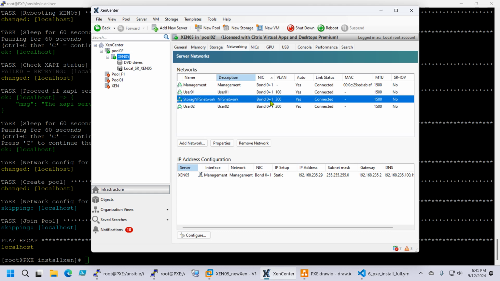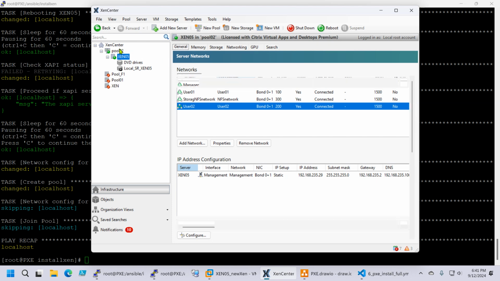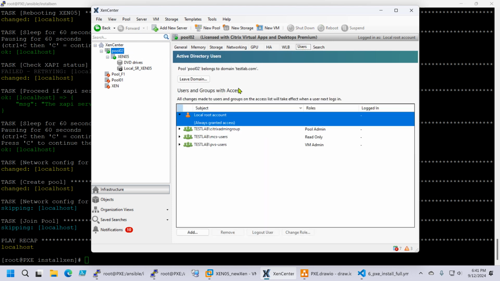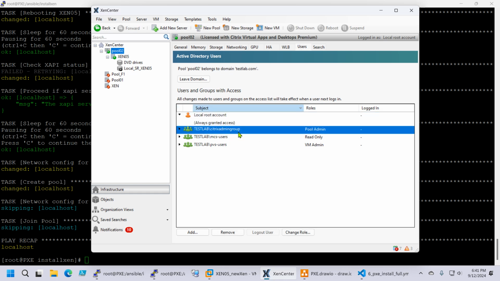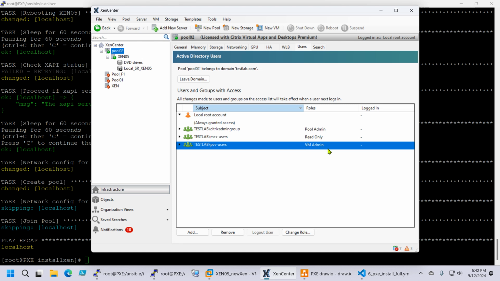This is for the NFS storage, and this is for the users in VLAN 200. And let's also see the users. It's joined to the domain. It has the Citrix admin group as pool admin. MCS users are read-only and PVS users are VM admins.